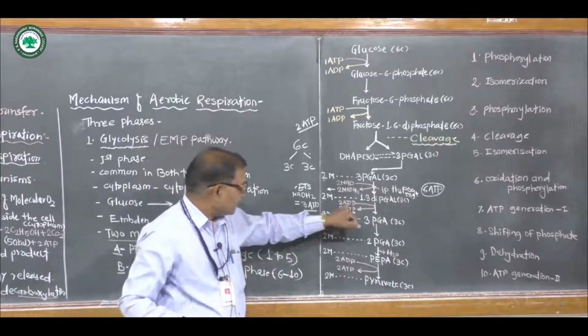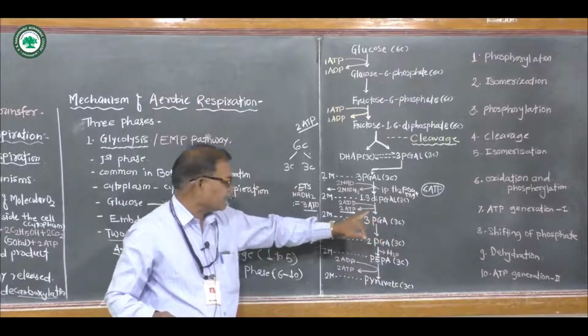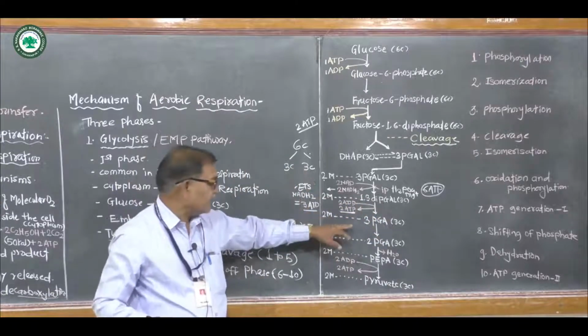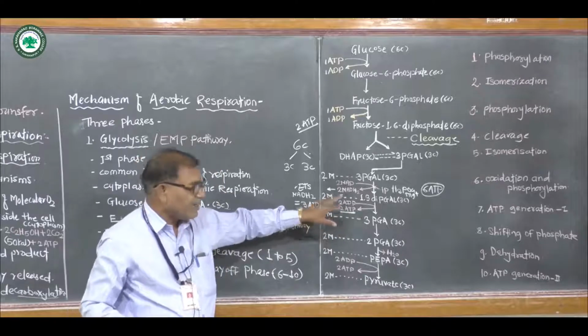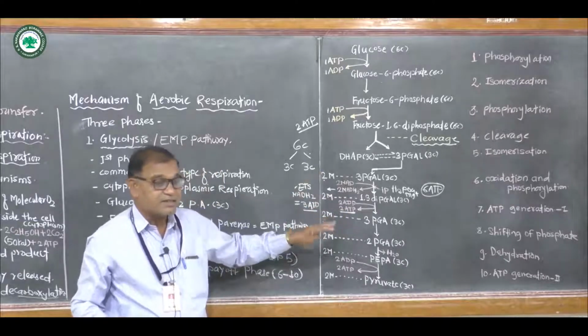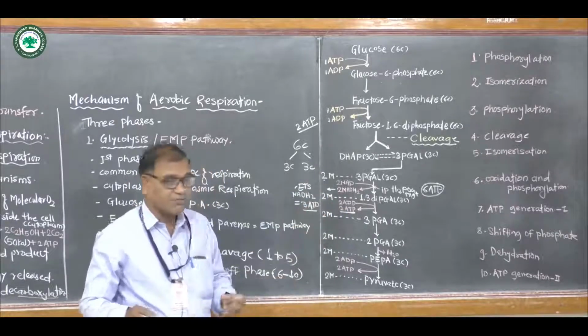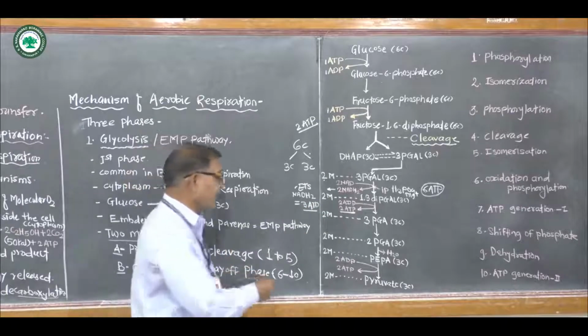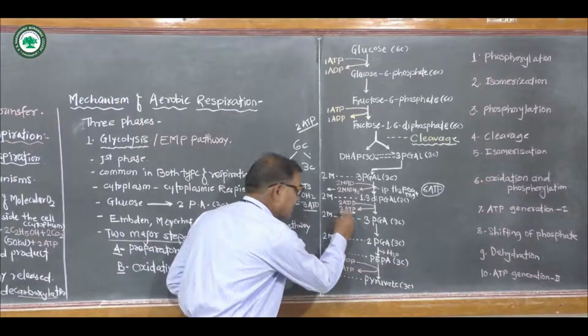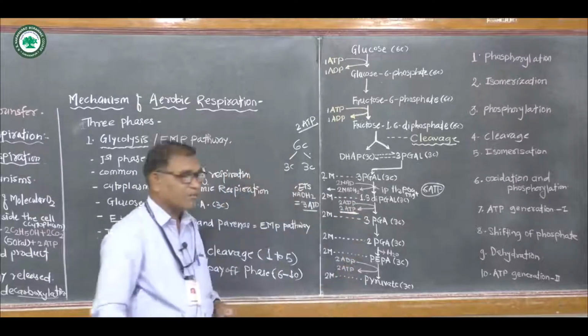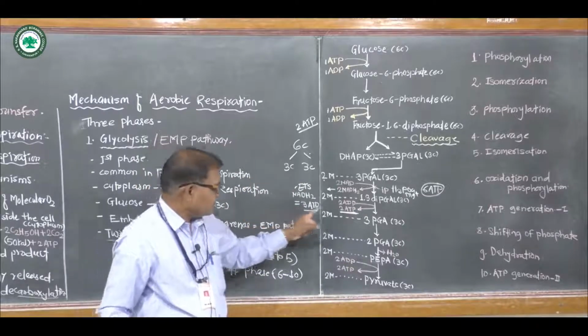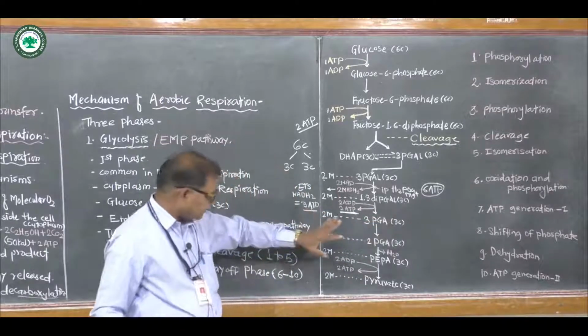In this step 1,3-diphosphoglyceraldehyde is converted to 3-phosphoglyceraldehyde. In this step 2 ATPs are generated at substrate level, direct formation of ATP. Direct formation of ATP is also called substrate level formation of ATP.